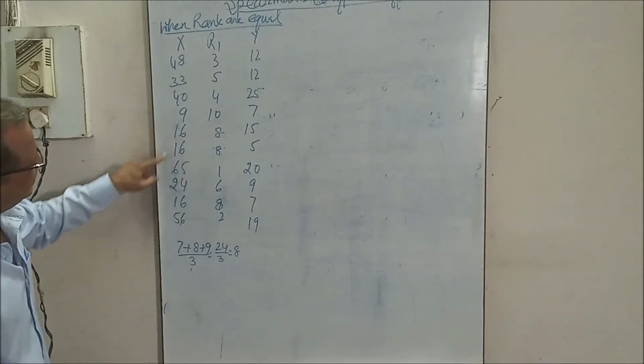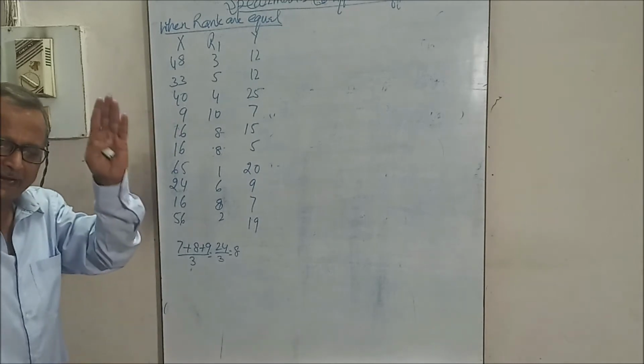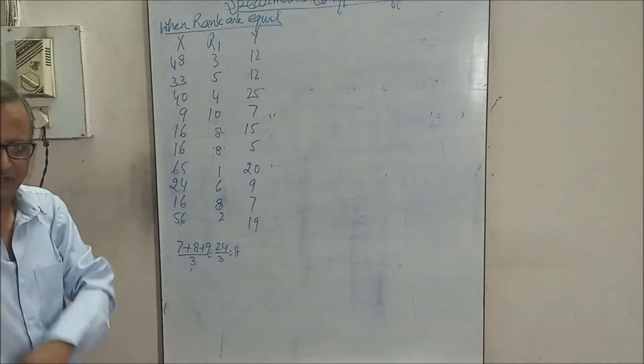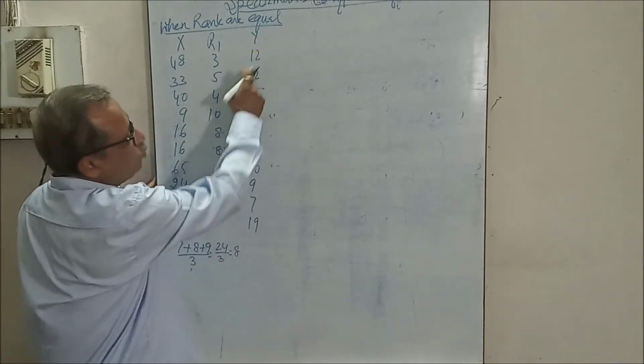And 16 repeats 3 times, so m cube minus m is 3 cube minus 3. Now here 12 is repeating only 2 times.